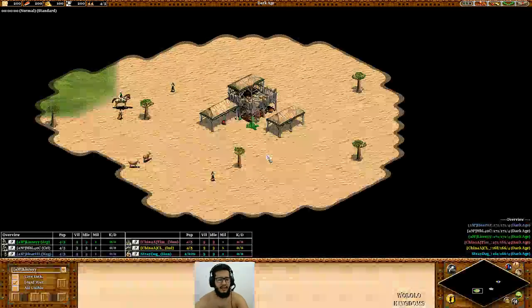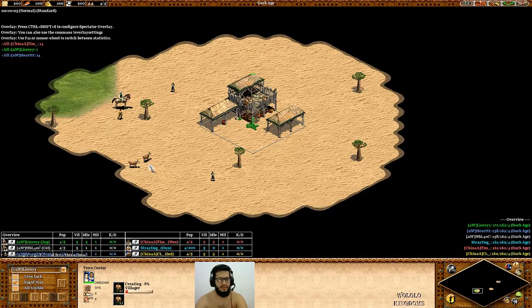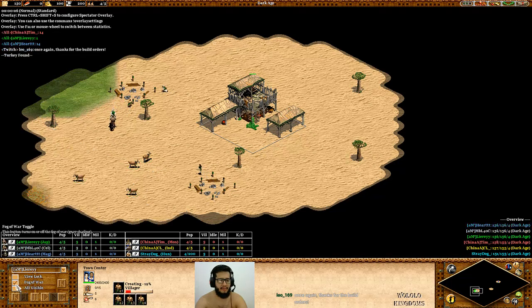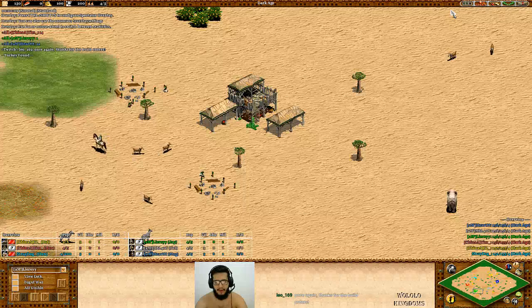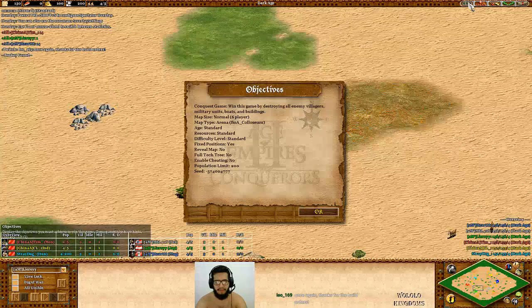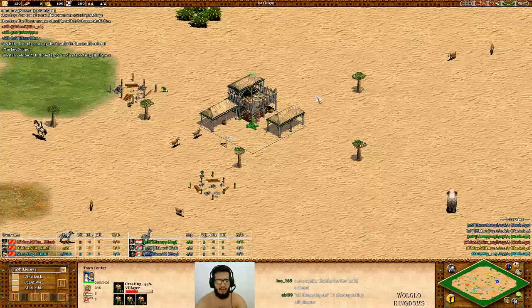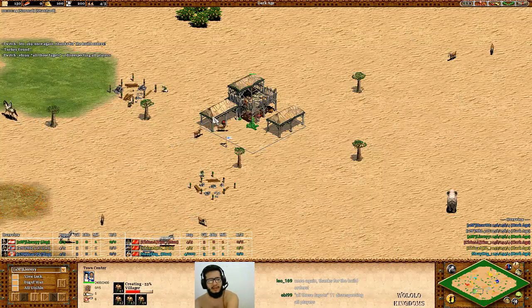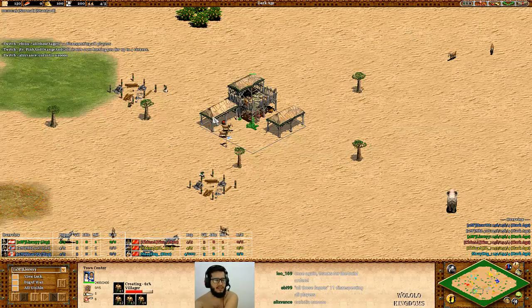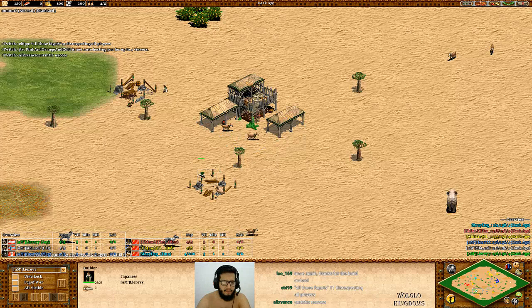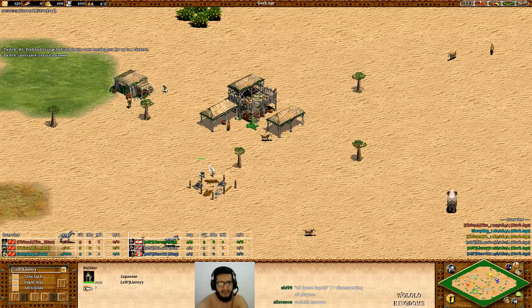Open AOC and let's go. Okay, so we just started here, and the map, what is this map? I believe it's named Colosseum. Yup, this is Colosseum. Starting here in Colosseum, we have Liereyy playing with the Japanese.